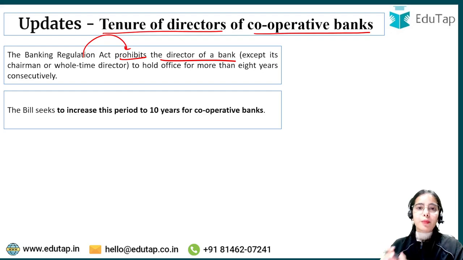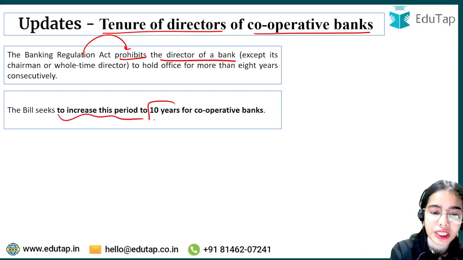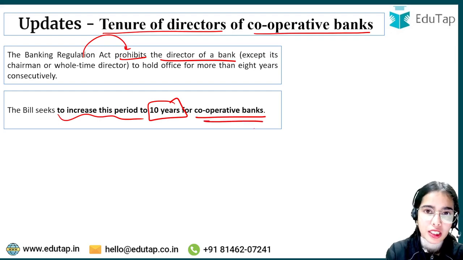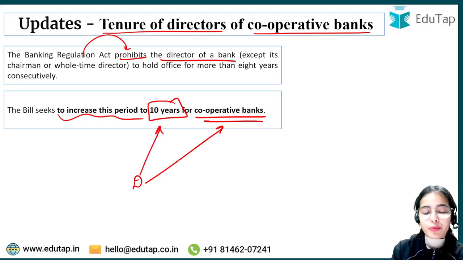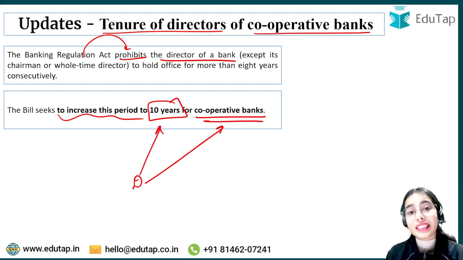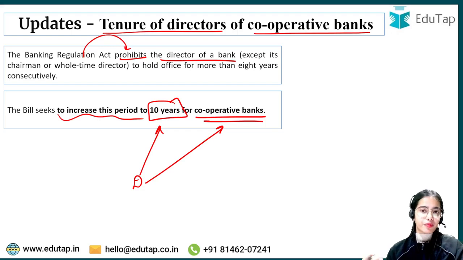Now the bill proposes to increase this period to 10 years for cooperative banks. So the directors in the cooperative banks are proposed to hold the office for up to 10 years. This is the proposal provided in the bill, to increase the period of holding office to 10 years for the directors in cooperative banks.